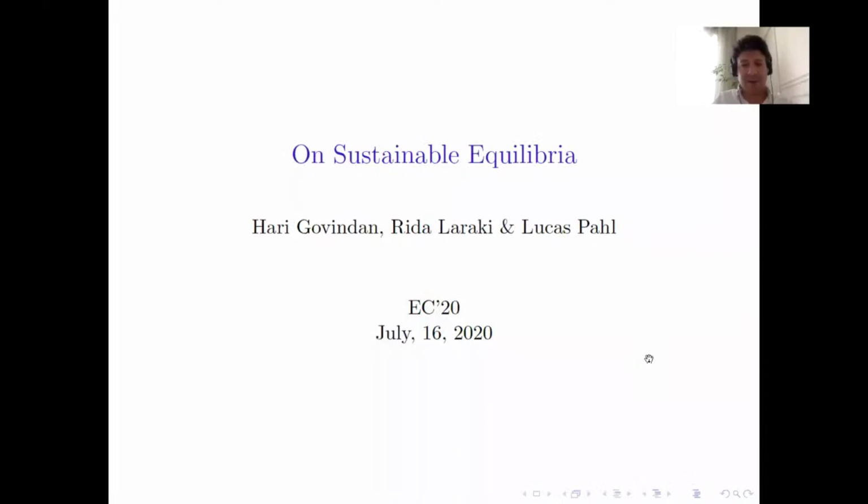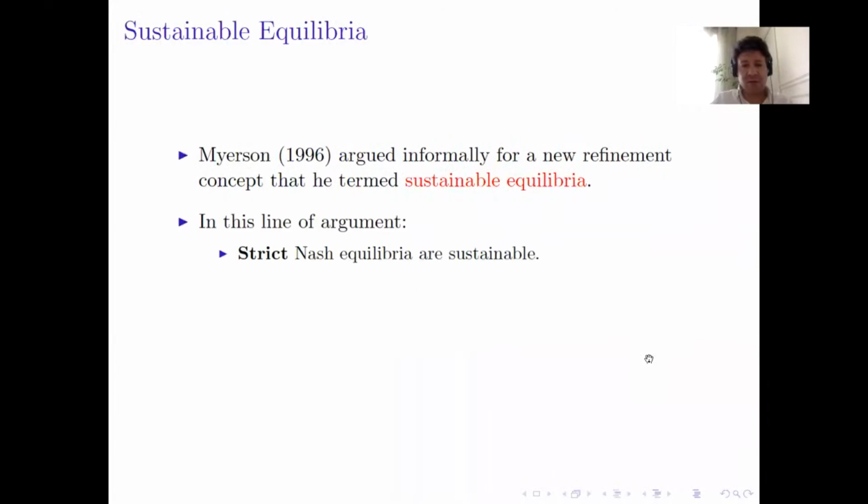Hi, I'm happy to present my work with Srihari, Govindan and Pahl in this EC'20 event on sustainable equilibria. Sustainable equilibrium is an equilibrium notion, a refinement of Nash equilibrium, defined by Roger Myerson in 1996.